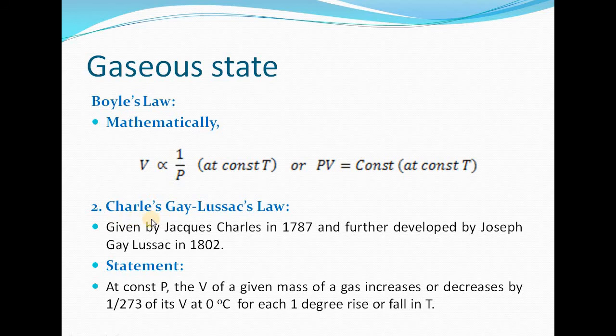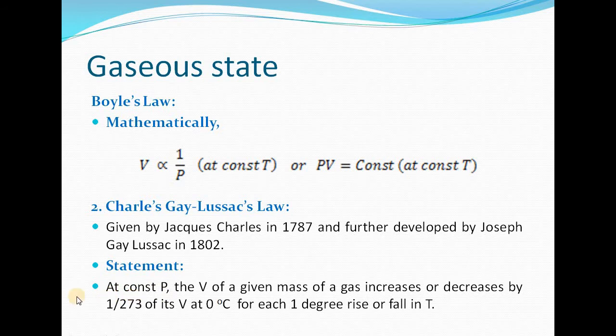Second one is Charles Gay-Lussac's law. This law was given by Jacques Charles in 1787 and it was further developed by Joseph Gay-Lussac in 1802. That's why we call it Charles Gay-Lussac's law. Now what is the statement of this law?